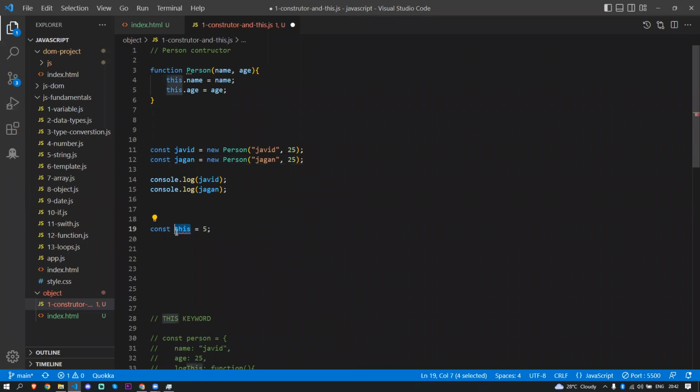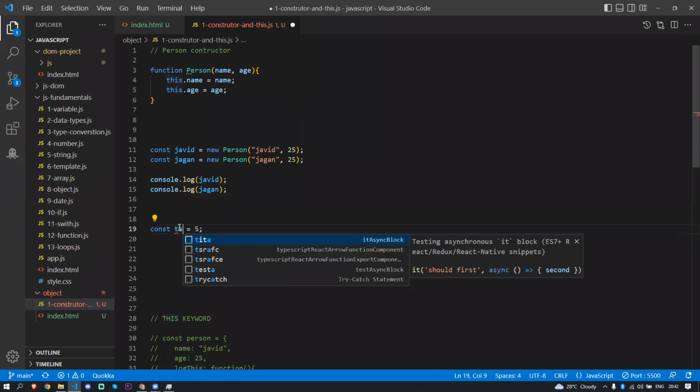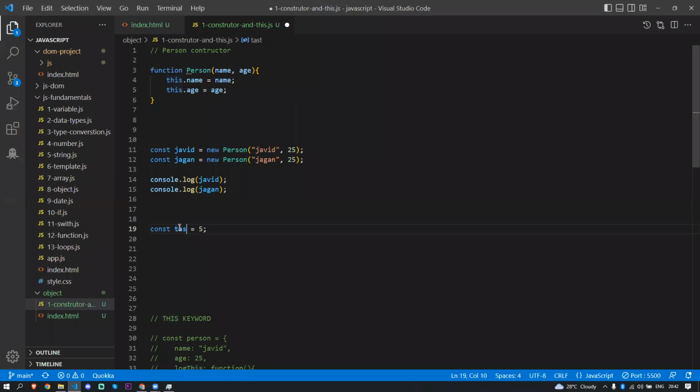It is one of the keywords in JavaScript. You can do that equal to 5 because that is not taken. Remember that this is not a variable, this is a keyword. Some people write const this or let this, and it shows an error.